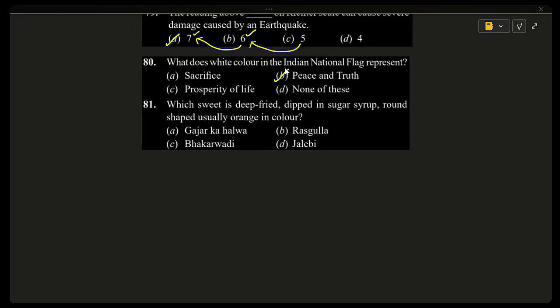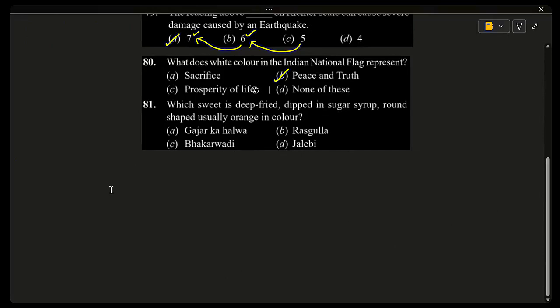The Indian national flag has three colors: saffron, white, and green, each representing a separate element. Saffron represents courage and sacrifice, white represents peace and truth, and green represents prosperity and growth. The white band in the middle also has the Dharma Chakra, which stands for law and righteousness. So you can remember that. As for the other options, sacrifice is represented by saffron and prosperity of life by green.